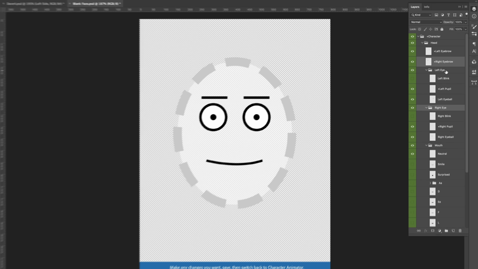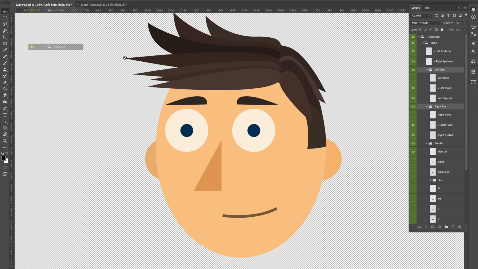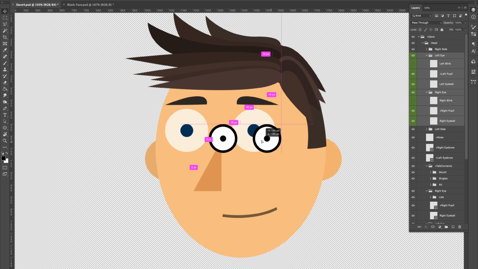In fact, if you like these eyes, you can just select them and drag them into your composition and have them show up instead of whatever eyes you've created. Or you can use that as a guide and then delete it once you're done.